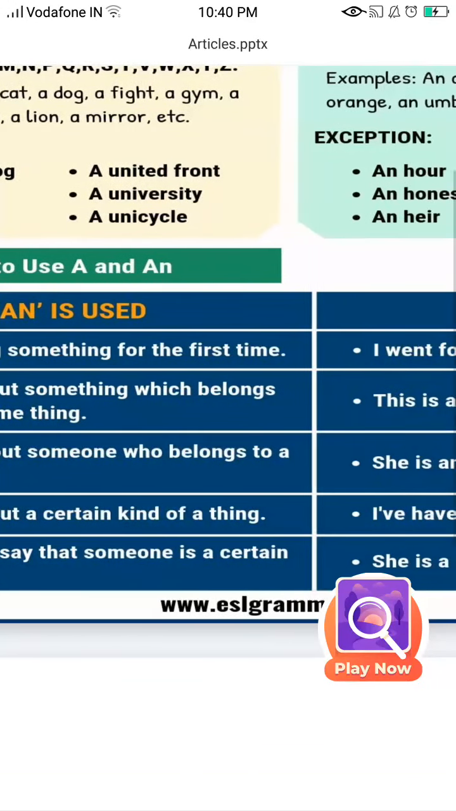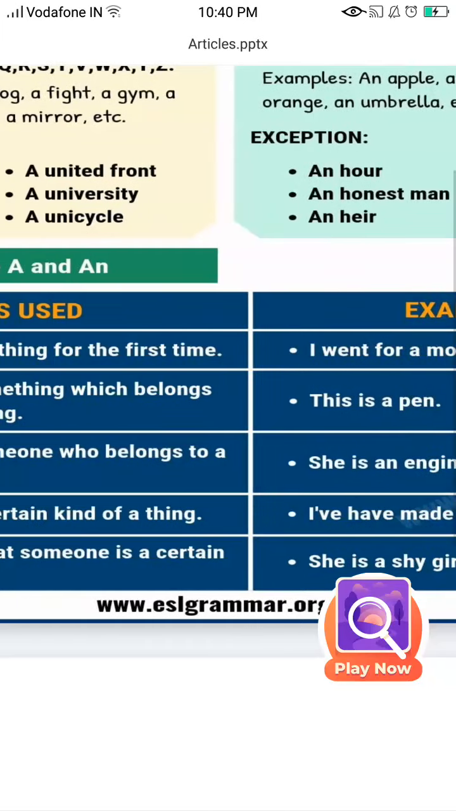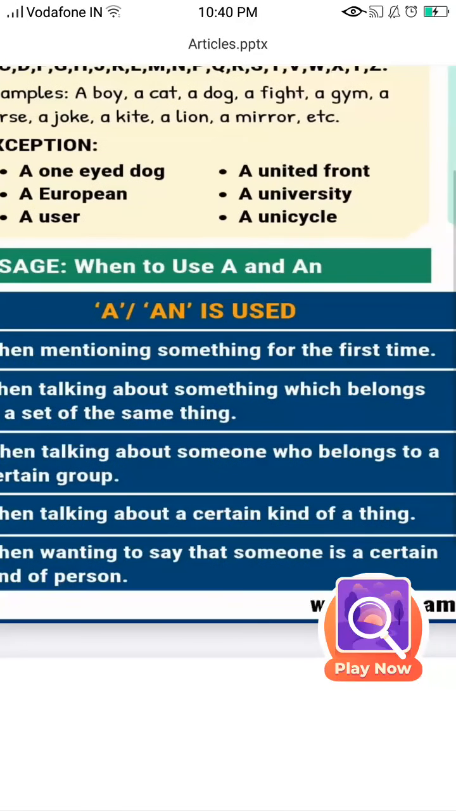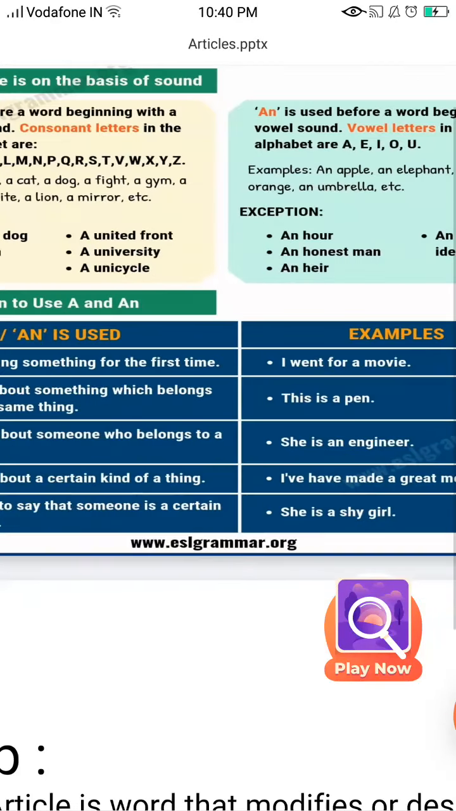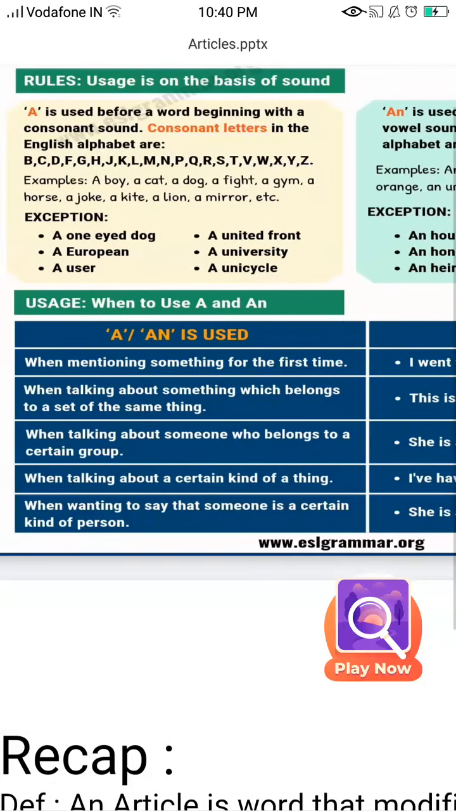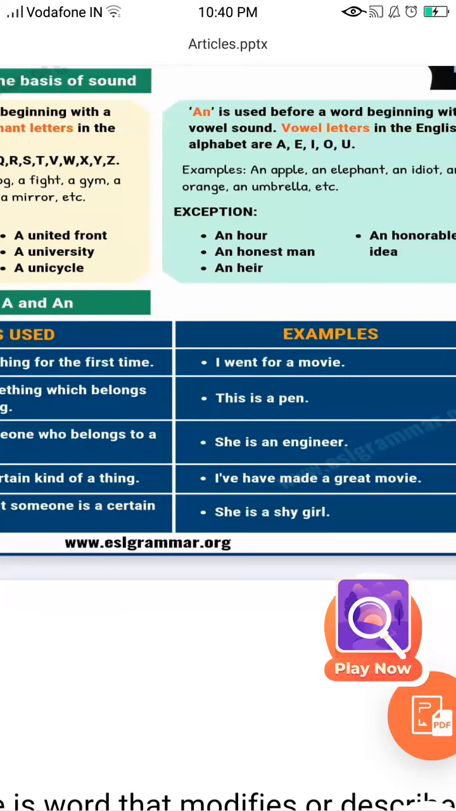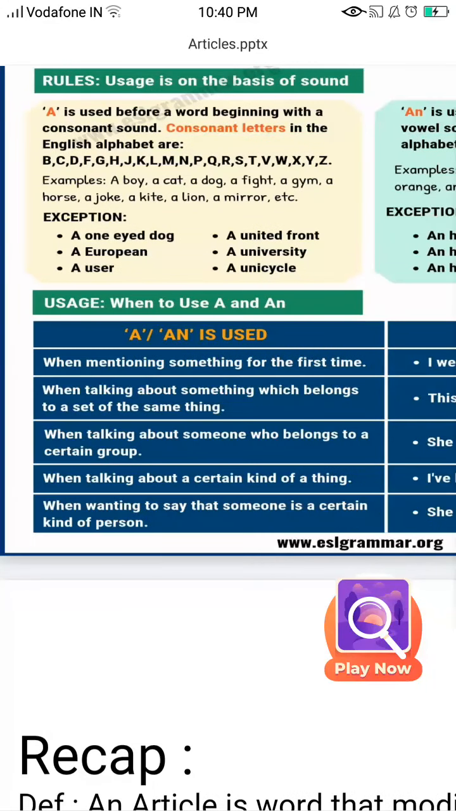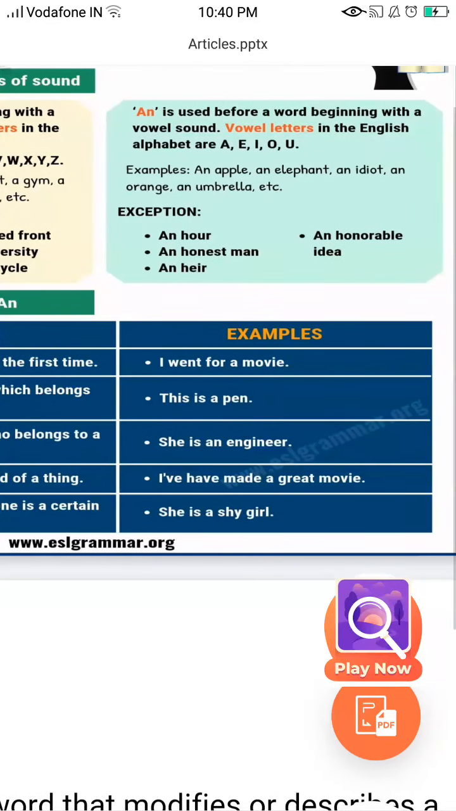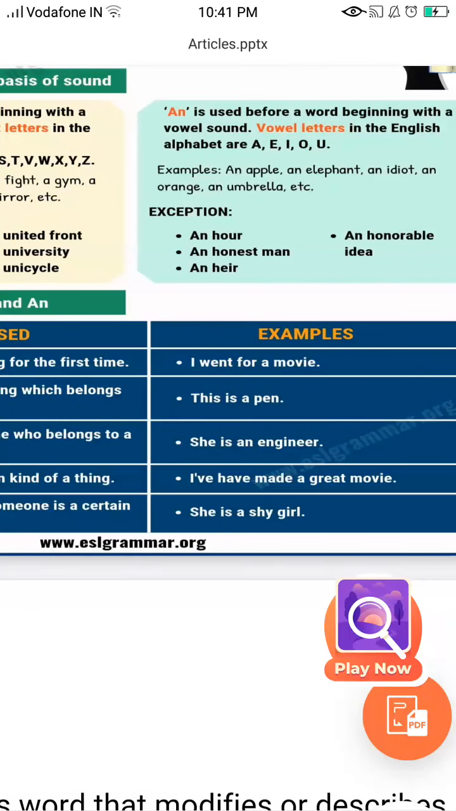When mentioning something for the first time: I went for a movie. You are mentioning it for the first time, so we put a movie. When talking about something which belongs to a set of the same thing, like this is a pen, we write a pen because it belongs to a set of things. When talking about someone who belongs to a certain group: she is an engineer. So when you talk about a certain group, we put an. When talking about a certain kind of thing: I have made a great movie. When wanting to say that someone is a certain kind of person, we say she is a shy person.